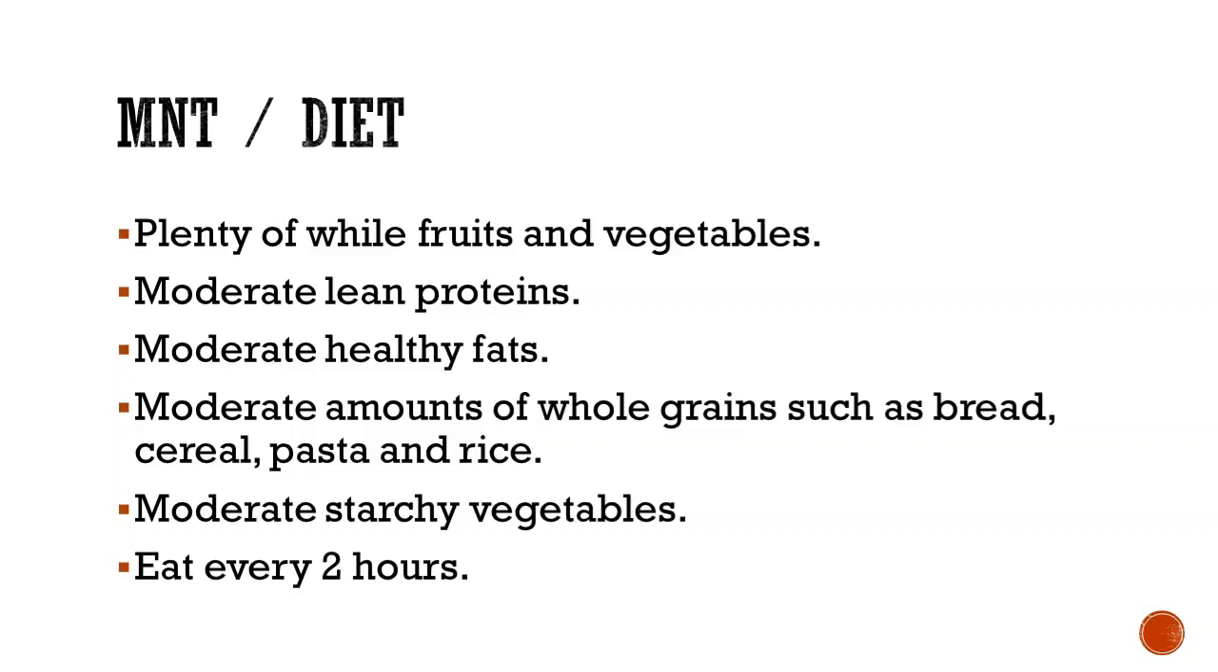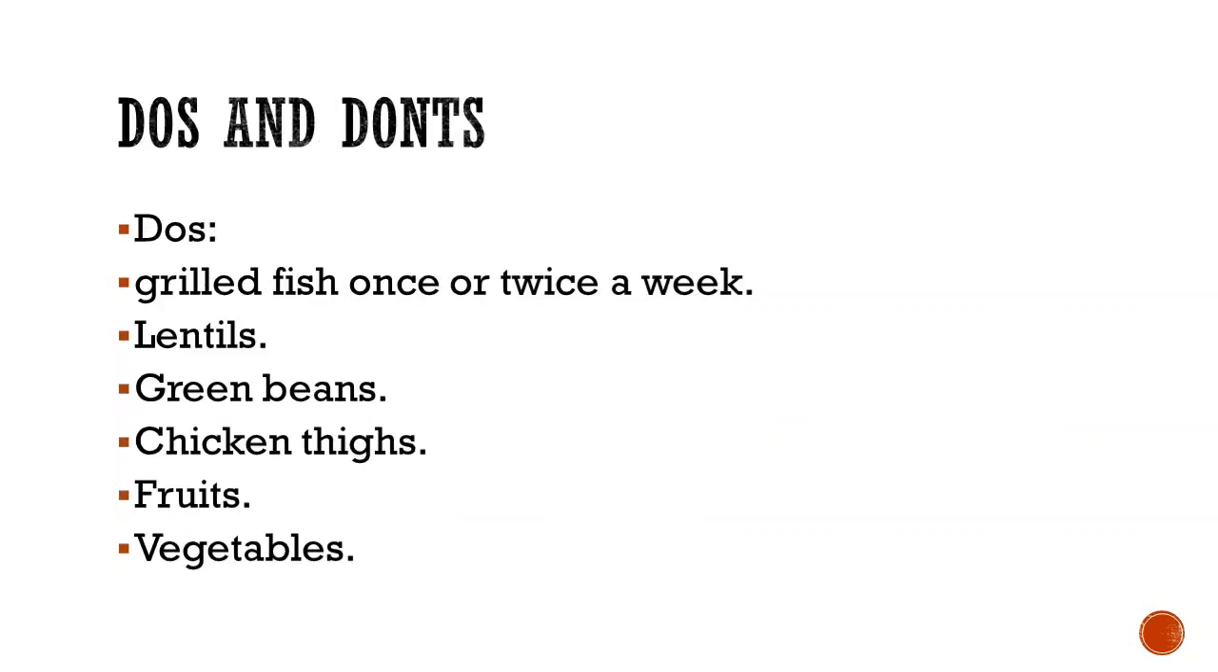Eat every 2 hours. Eating every 2 hours regulates the blood sugar level. So never skip meals and aim to eat a healthy snack or meal after every 2 hours. What are the do's and don'ts? These are very important when you are diagnosed with it. Do's are eat grilled fish once or twice a week. Not very much fish because there are many chances that fish is full of mercury, and mercury is not good in diabetes in pregnancy. Take lentils, green beans, other beans, chicken thighs, a lot of fruits and vegetables, fiber rich food.